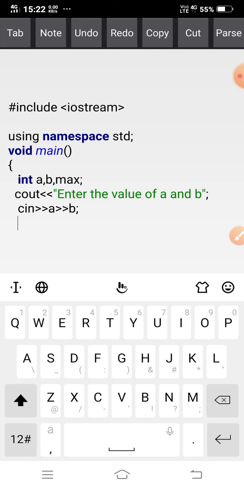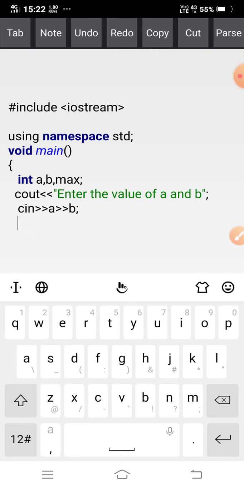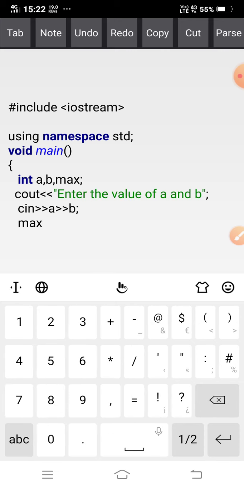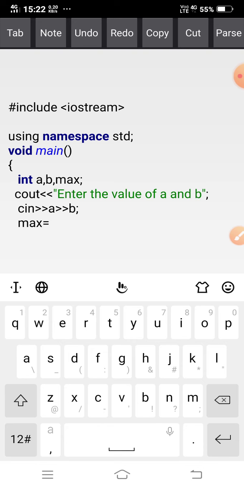So what is the conditional operator? I have to store the value in max, so I have to use the formula here. What is the formula? Condition. So what is my condition?